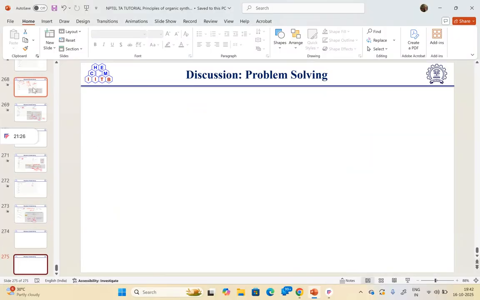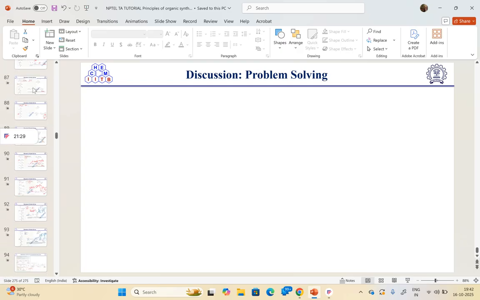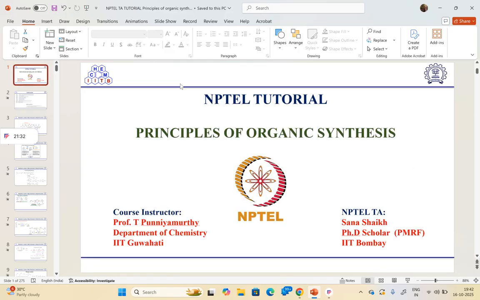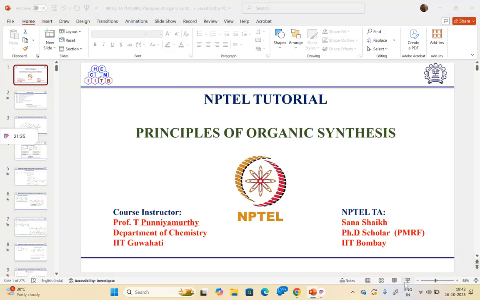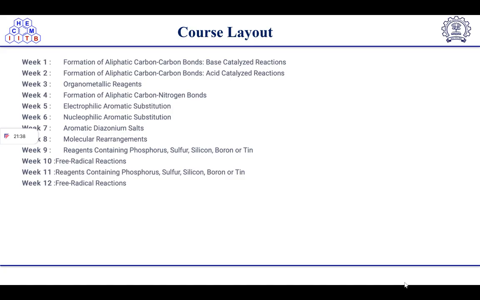Now quickly I will summarize the whole session. In this class, we have done different topics in different weeks. In week 1 we did the formation of aliphatic carbon-carbon bonds, base catalyzed reactions, and in week 2 we did aliphatic carbon-carbon bonds again, but the acid catalyzed reactions. So I'm just giving a quick revision for you.